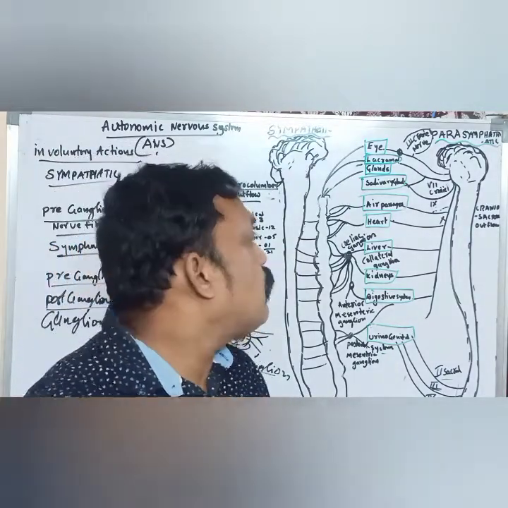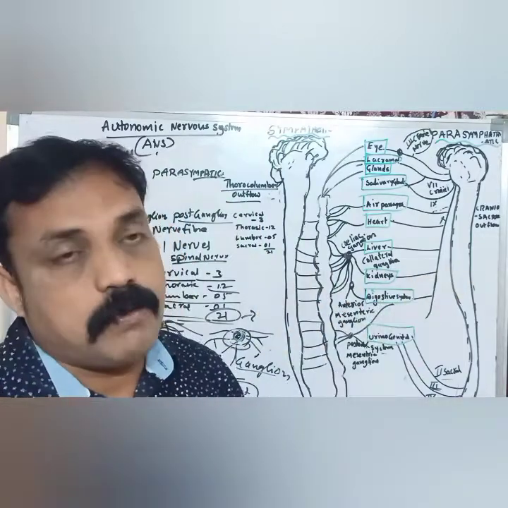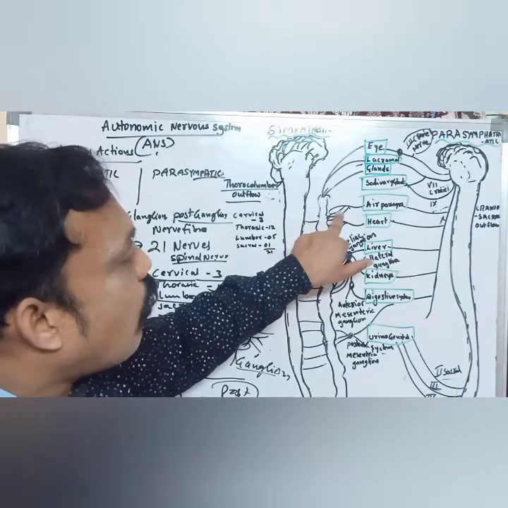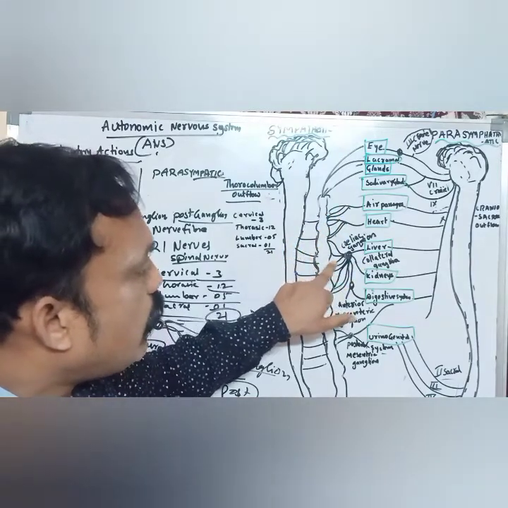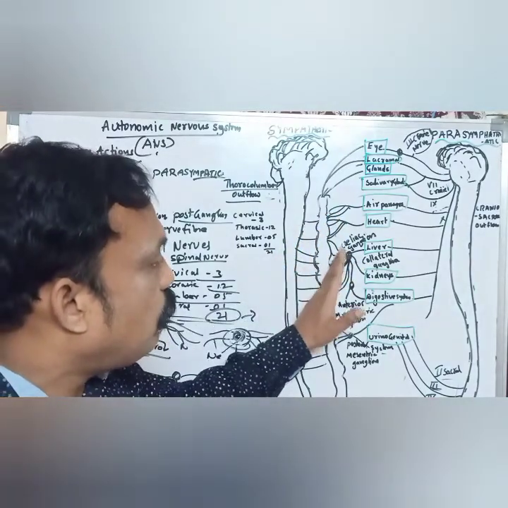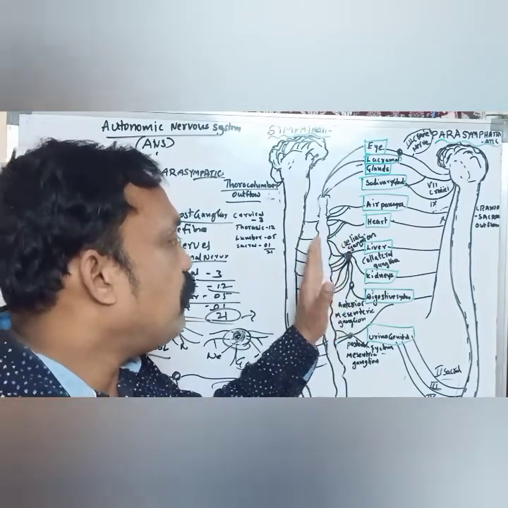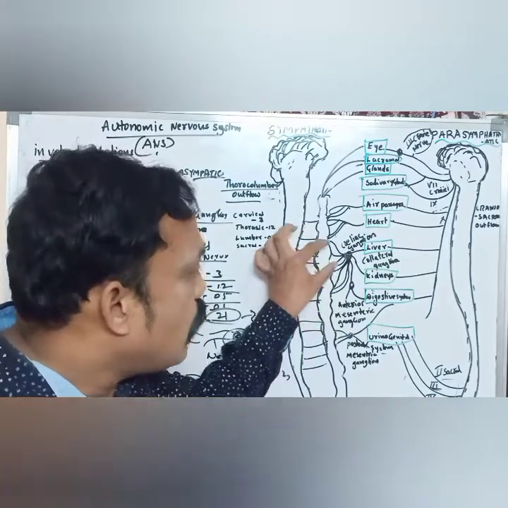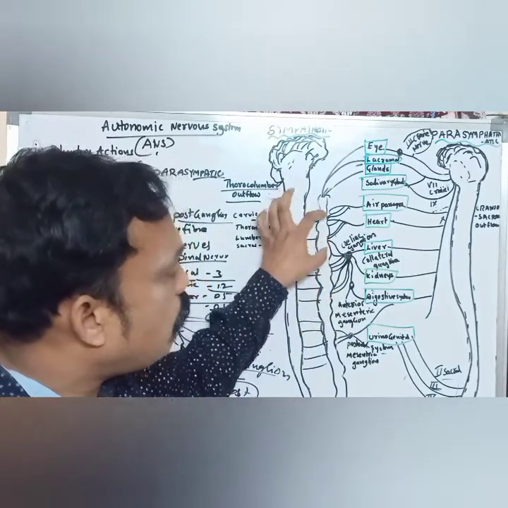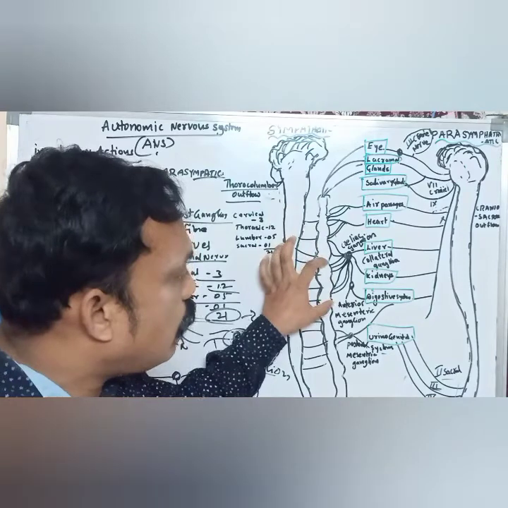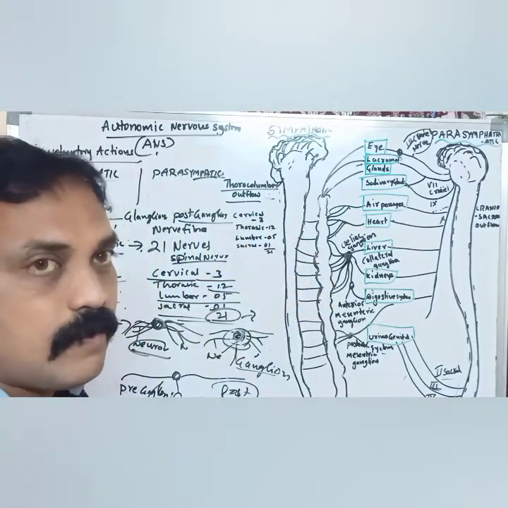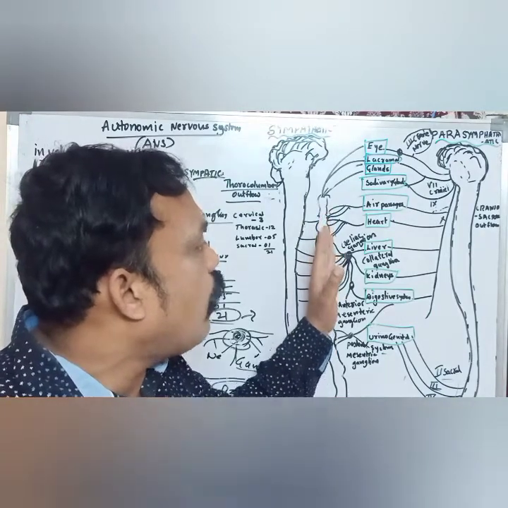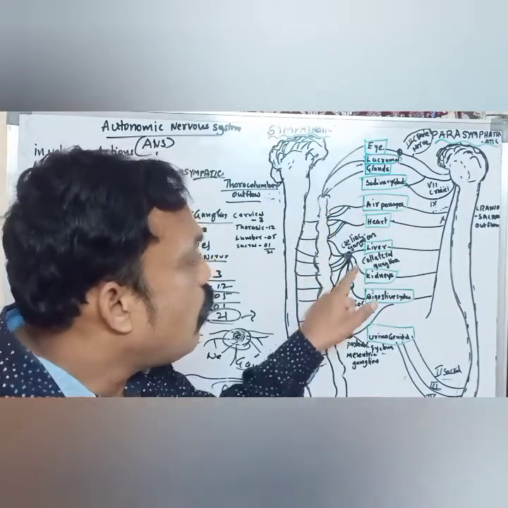And one more difference between sympathetic and parasympathetic. In sympathetic, these are preganglion nerve fibers. Preganglion means what? Before the formation of a ganglion, whatever nerve fibers are there, we can call them preganglion nerve fibers. In sympathetic, preganglion nerve fibers are small in size.